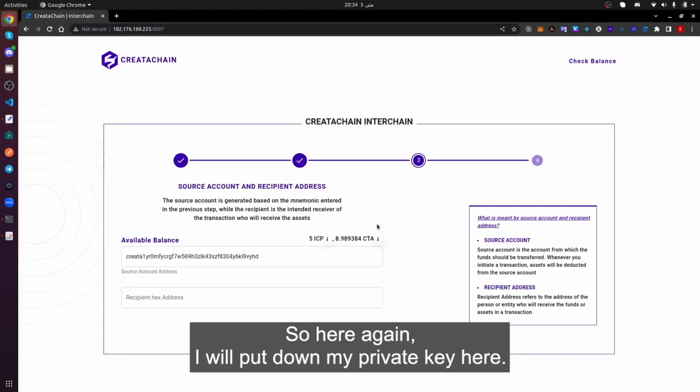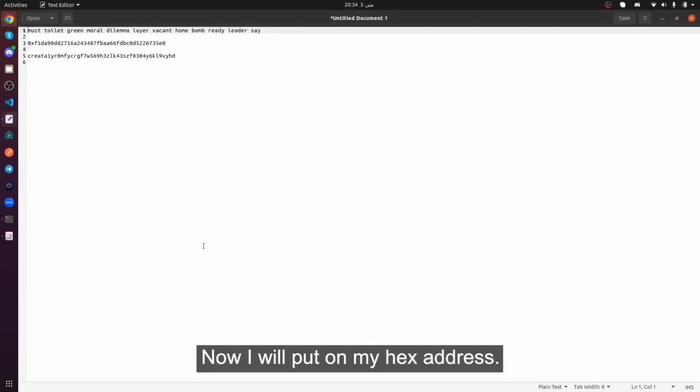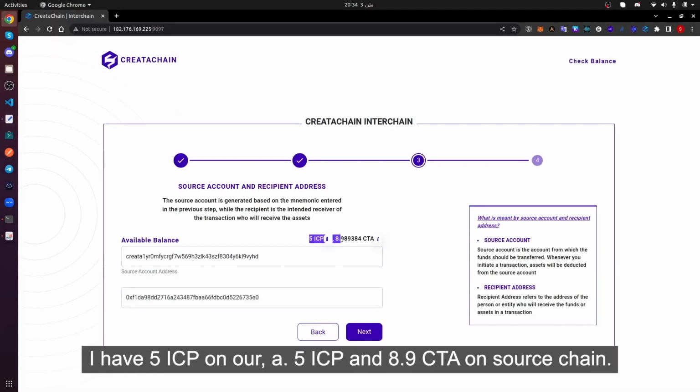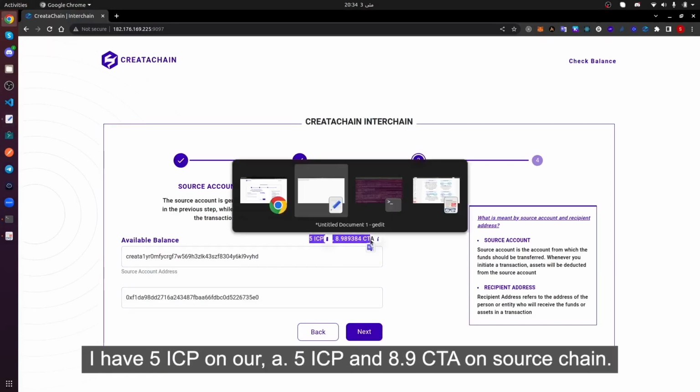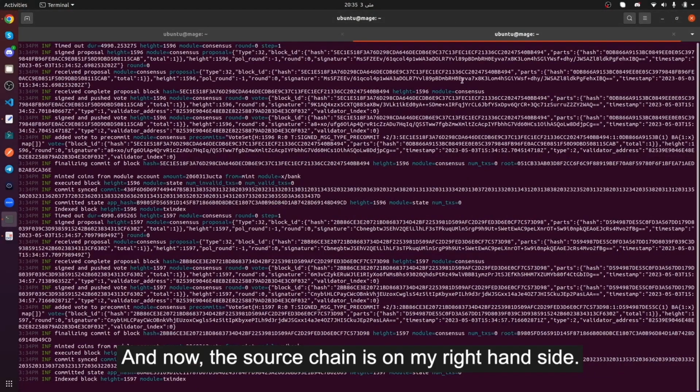Now I have seen my wallet address is written in there. I'll try to put in my hex address. Now this hex address is there. As we can see, I have 5 ICP and 8.9 CTA on the source chain. And now the source chain is on my right-hand side.